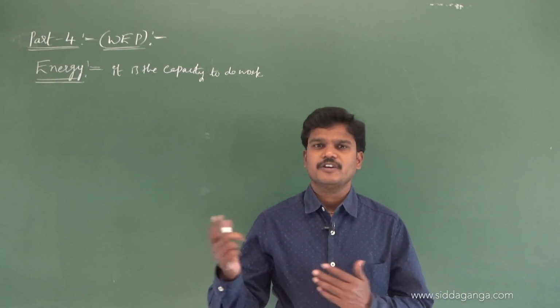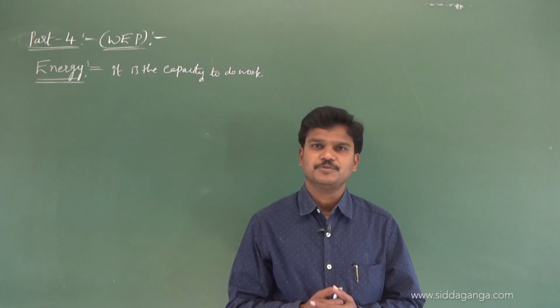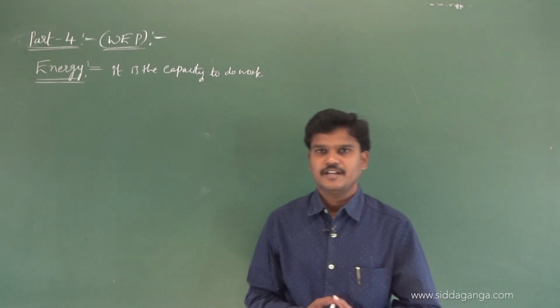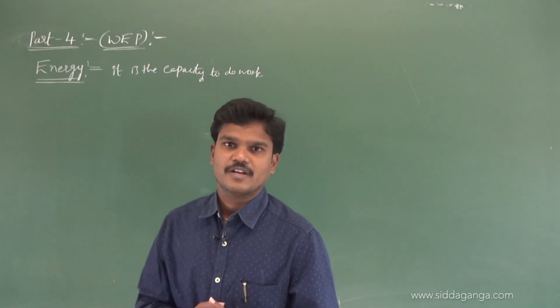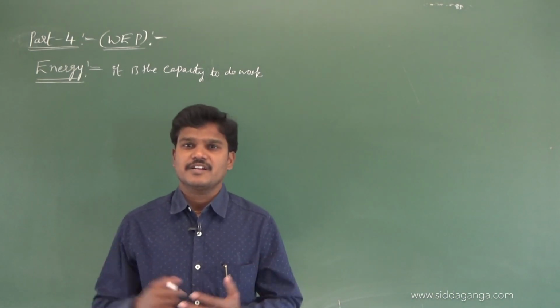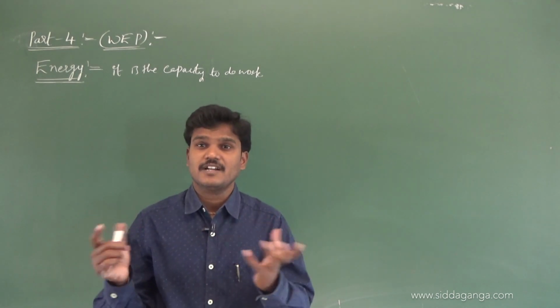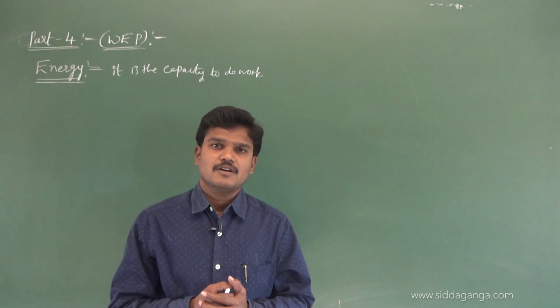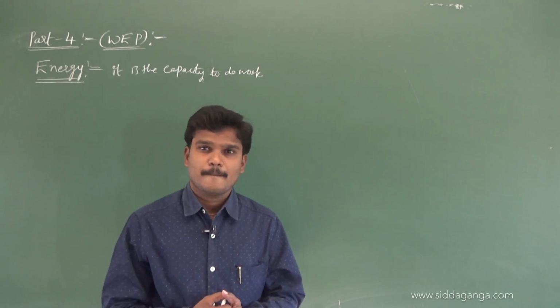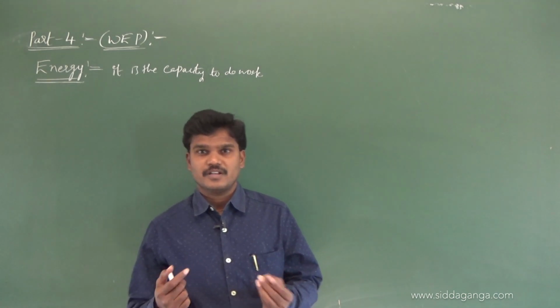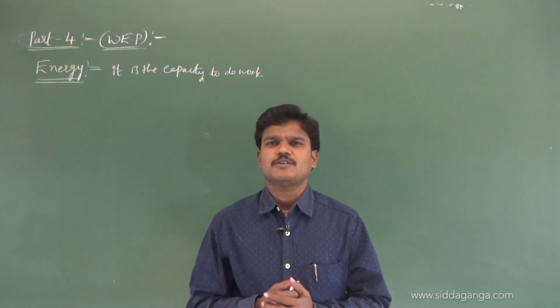We have a chapter in first PUC, thermal expansion of materials, where you will learn about heat. Electrical energy: once the switch is on, the bulbs glow. Chemical energy is like endothermic and exothermic reactions. So there are different forms of energy.